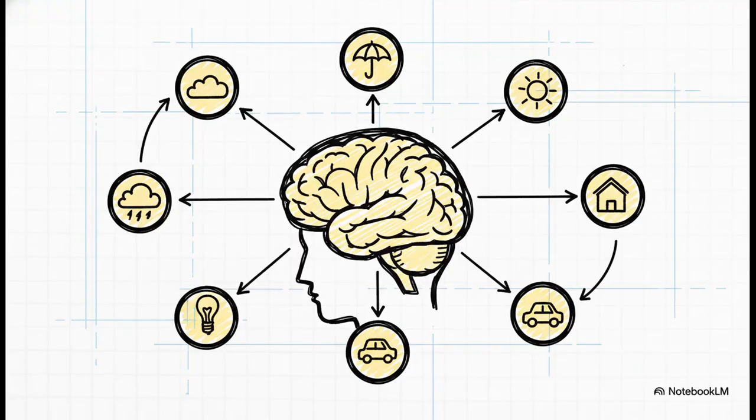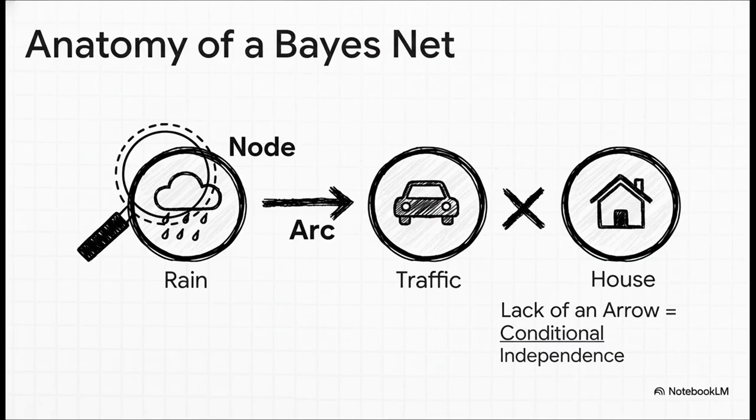So what is a Bayesian network? Think of it like a blueprint for beliefs. It's basically a map, a visual diagram of cause and effect that shows you exactly what influences what. And the parts are super simple. Each circle, or node, is just a variable, something like rain or traffic.